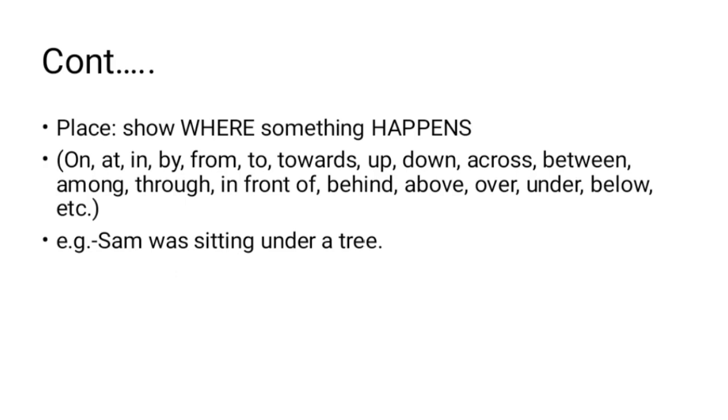So the prepositions which relate to places are on, at, in, by, from, towards, up, down, across, between, among, through, in front of, behind, above, over, under, below, and so on. These are the prepositions which show where something happened.